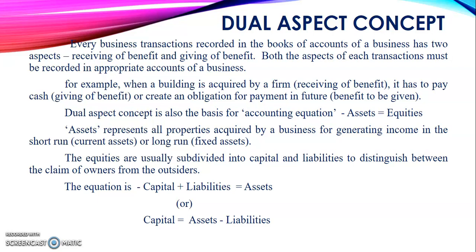Then the equities are usually subdivided into capital and liabilities, and it distinguishes between the claim of owners and the outsiders. So, the equation is capital plus liabilities is equal to assets, or capital is equal to assets minus liabilities. So here the equity is divided into capital and liabilities. The basic dual aspect concept is assets is equal to equities, and equities are further divided into capital plus liabilities. So if you want to know the capital of the firm, we have to deduct liabilities from the assets.